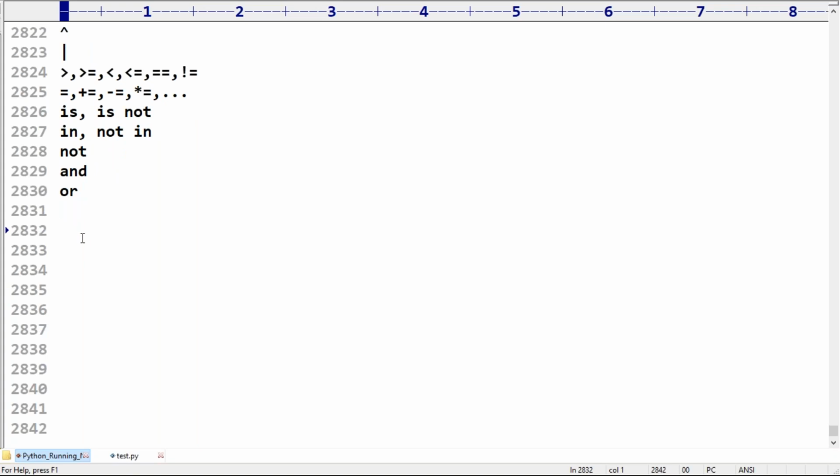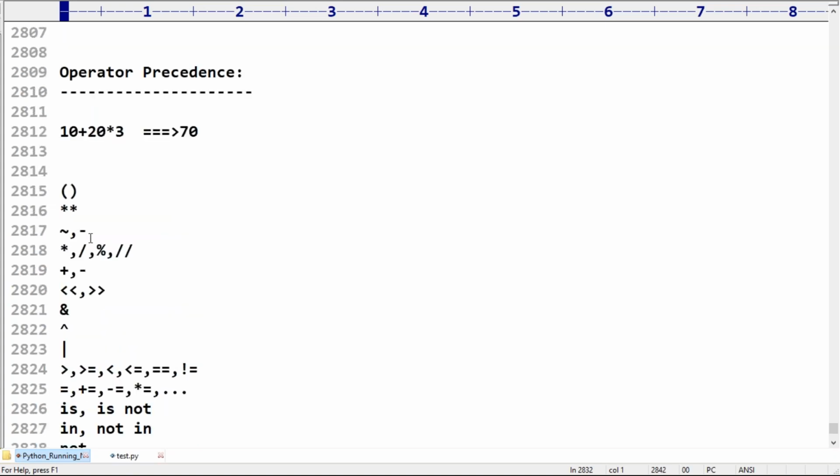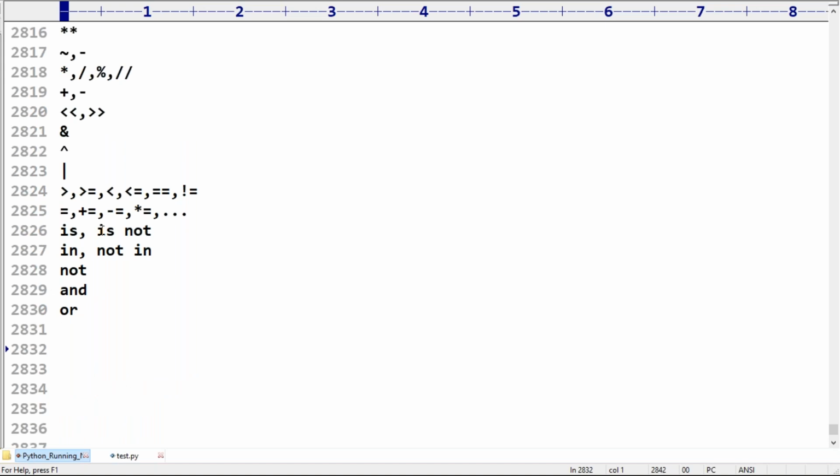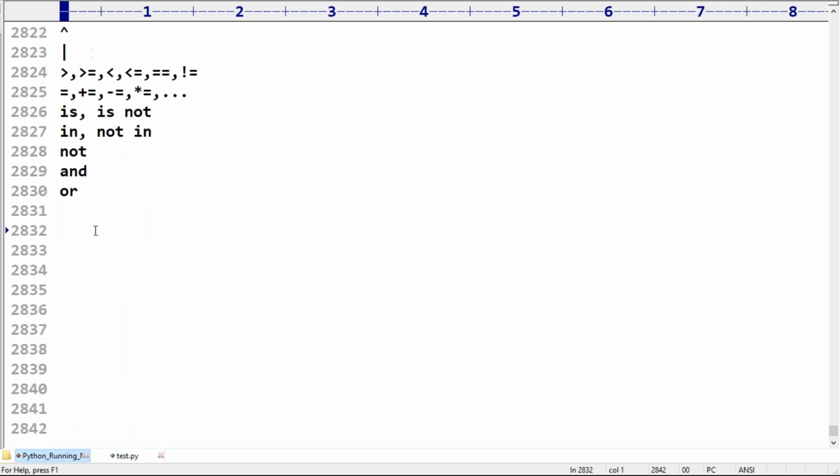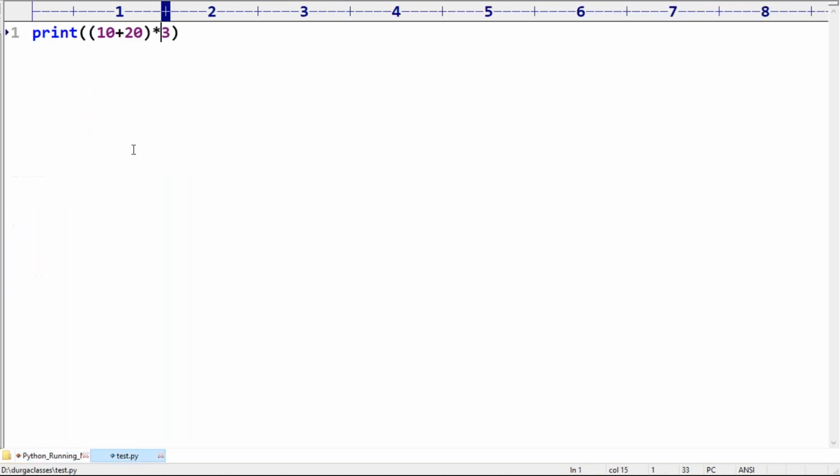Okay, so that's all. Parenthesis is there. Curly braces and square brackets in general we are never going to use in a mathematical expression. They won't be evaluated. Only parenthesis you have the chance to use.